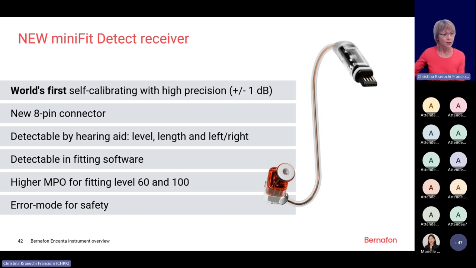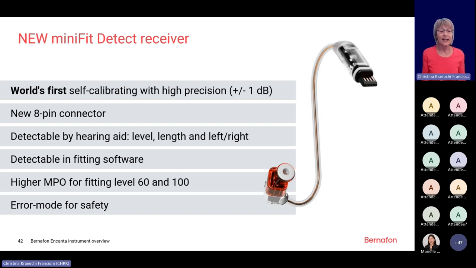This is possible also because of the new 8-pin connector, which we have also nicely seen in the animation which Marielle showed. This new 8-pin connector, first of all, is very easy to plug in and to remove, but it also offers a lot more technical possibilities, which means it detects the hearing aid level.